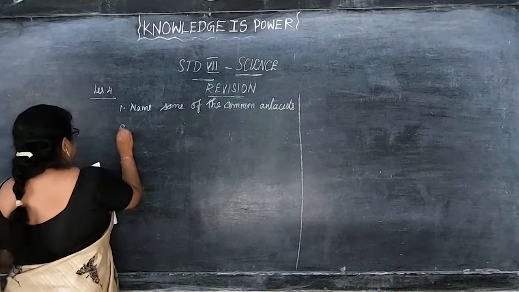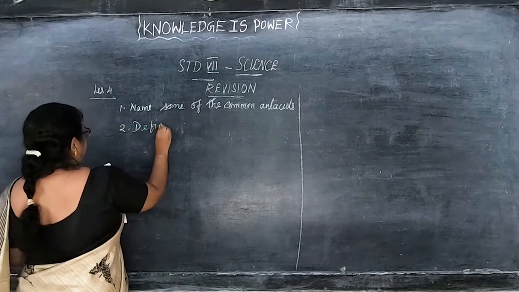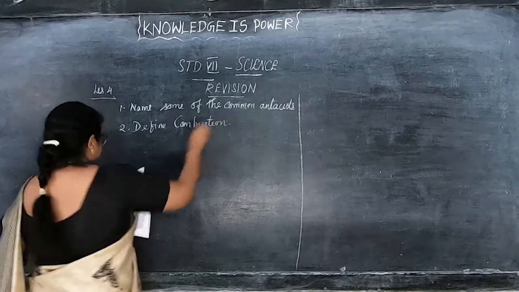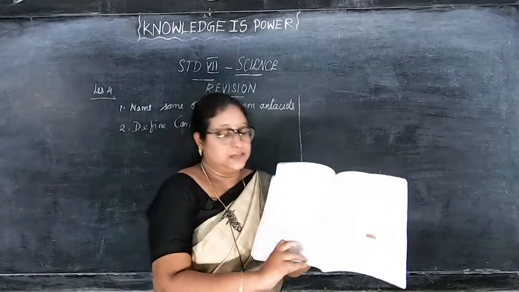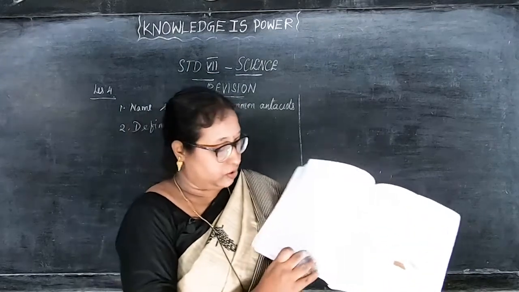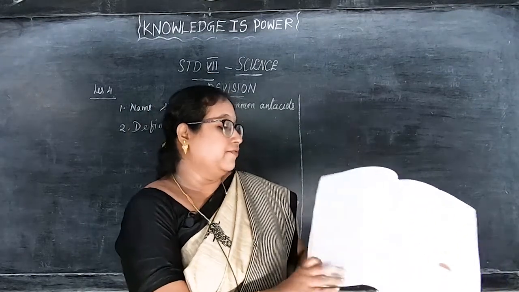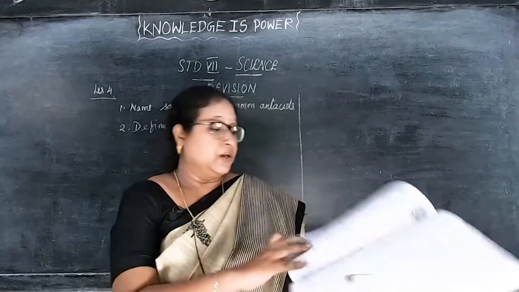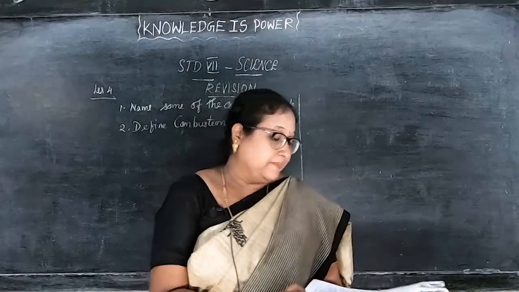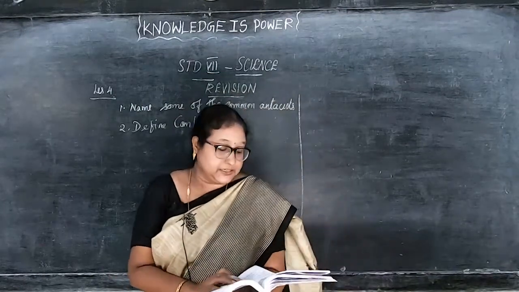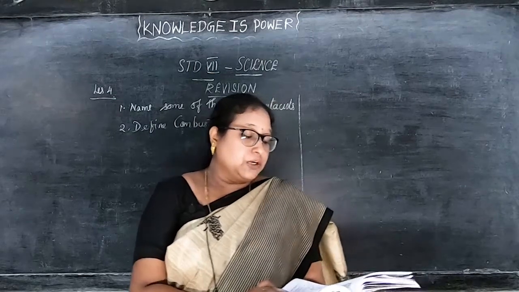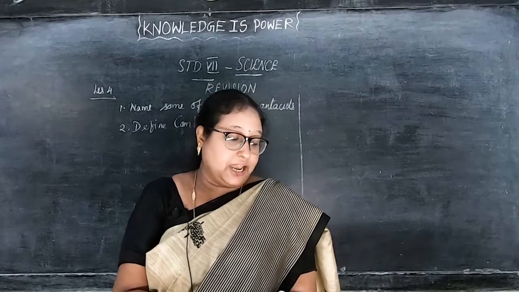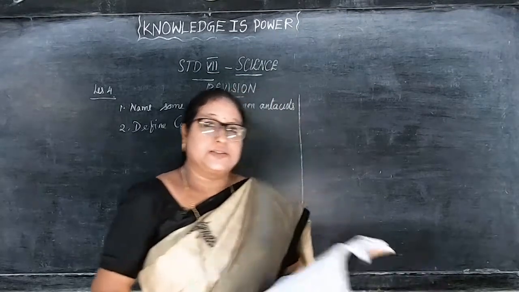Then number 2, define combustion. That is on page number 78, left side, you can see the points. From down, if you take the 6th point, children. Already if you have marked, it is easy for you to see. The chemical process in which a substance reacts with oxygen to produce heat is called combustion.